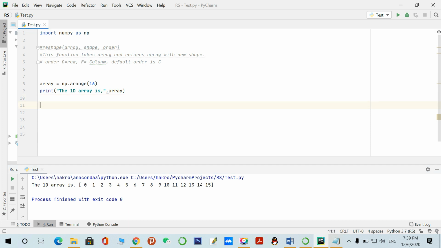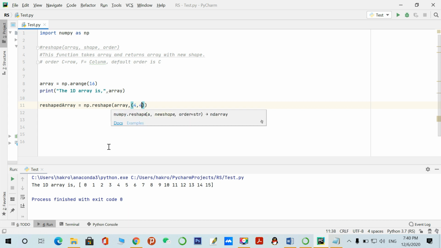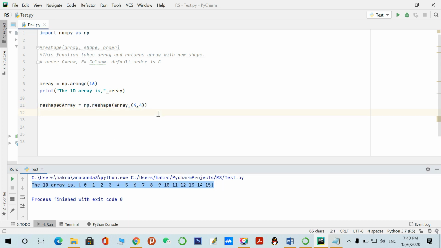If I want to perform the reshape function, let's perform it. I have created a reshaped array variable, and I am calling the reshape function. The first argument is the array, so we perform reshape on this array. I copy this and paste here, and second we give the shape. According to what shape we want the new array, I want a 4 by 4 array of this existing array. So let's see what happens.